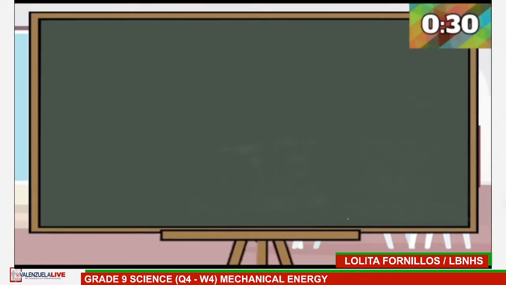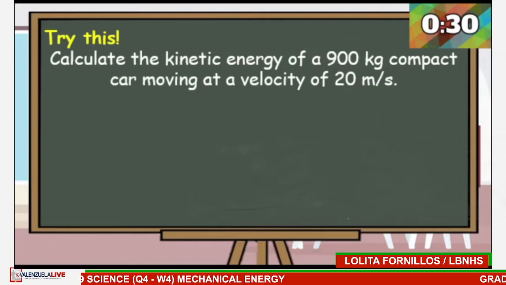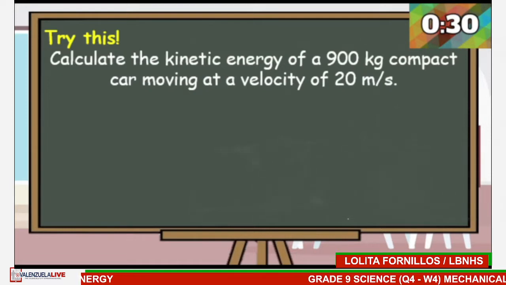Now it's your turn. Try to solve this problem. Calculate the kinetic energy of a 900 kg compact car moving at a velocity of 20 meter per second. You have 30 seconds to answer, and your timer starts now.